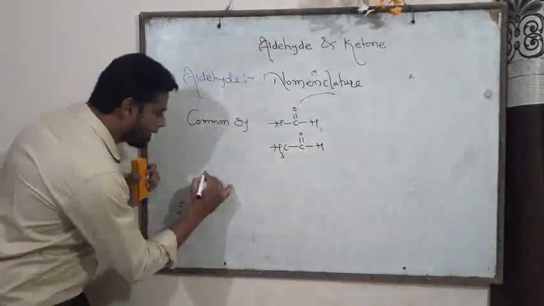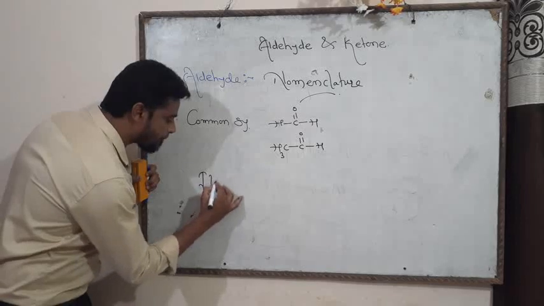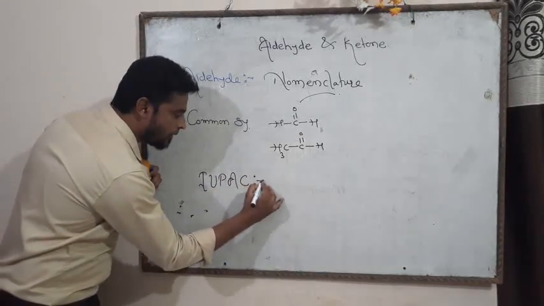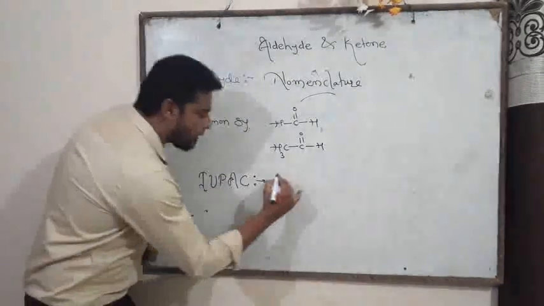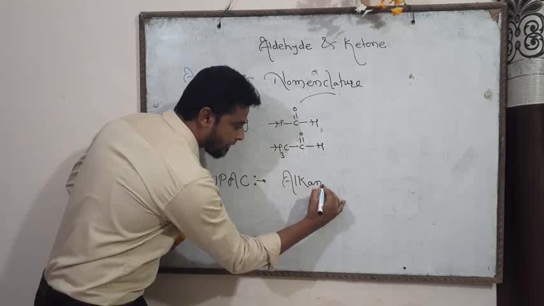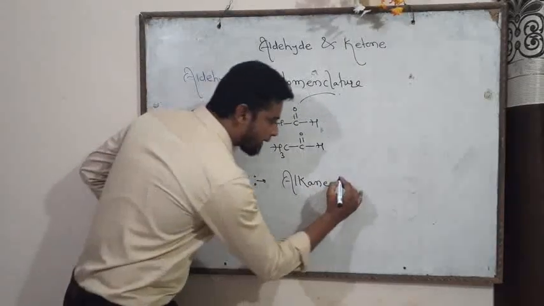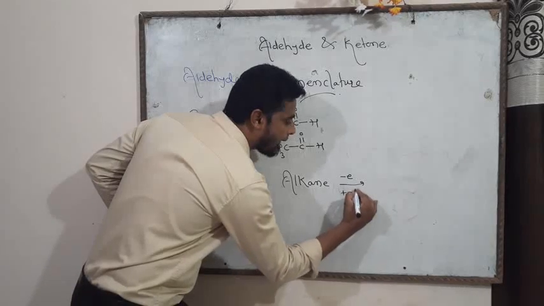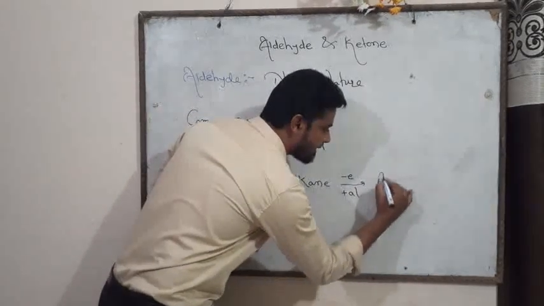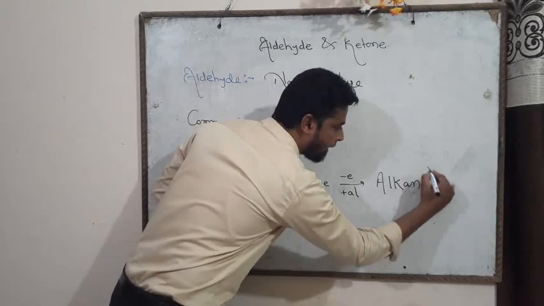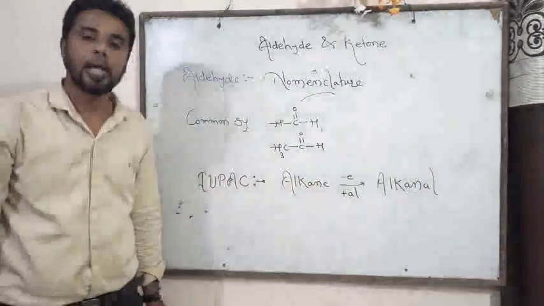Therefore, in IUPAC, we write alkane, and E of alkane is replaced by al, and hence the name is alkanal. E replaced by al means alkanal.